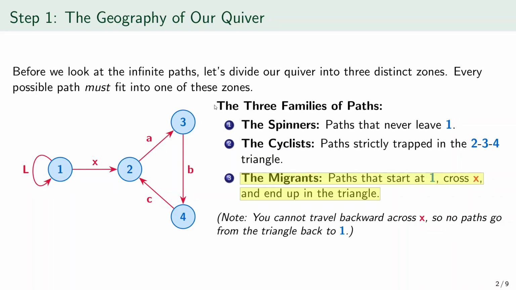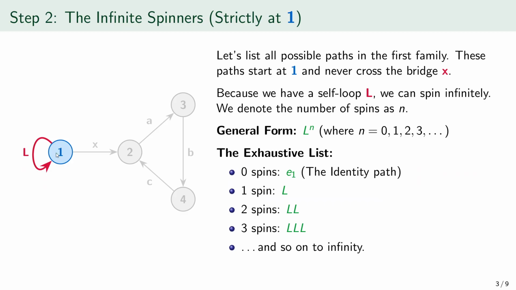Now let us study the first family, the spinners. These paths start at object 1 and never cross the bridge X. Since there is a loop L at object 1, we can go around that loop again and again forever. The number of spins is called n, so the general form is L repeated n times, where n can be 0, 1, 2, 3, and so on without end.